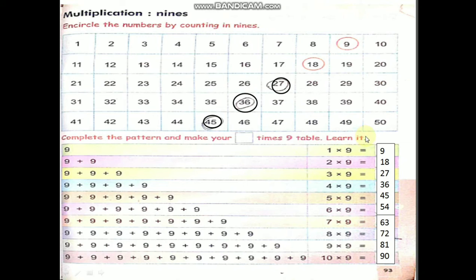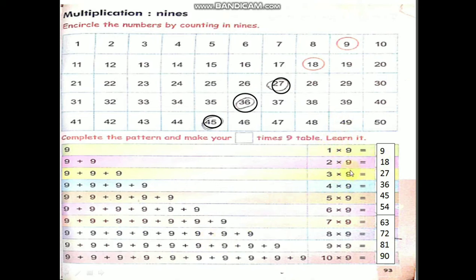Let me explain to you, children, this is repeated addition. 9 one time, if you do, 9 ones are 9. 9 two times if you add, you will get 18. 9 three times if you add, you will get 27. This is repeated addition. This is 9 table.